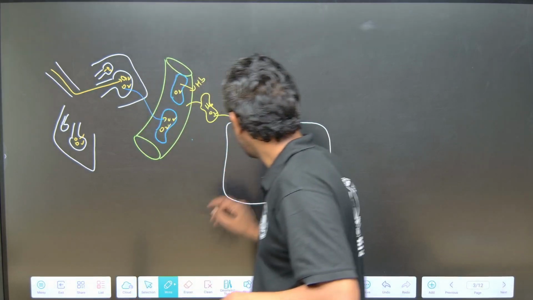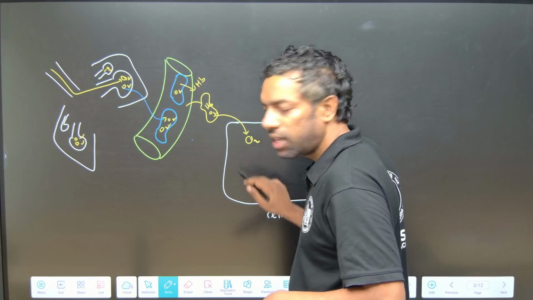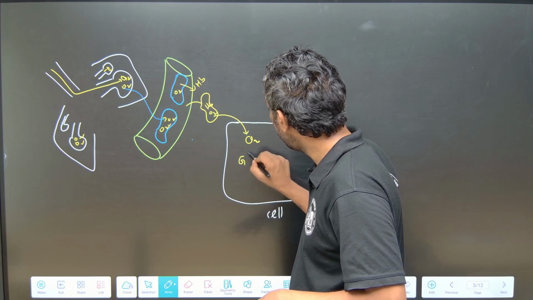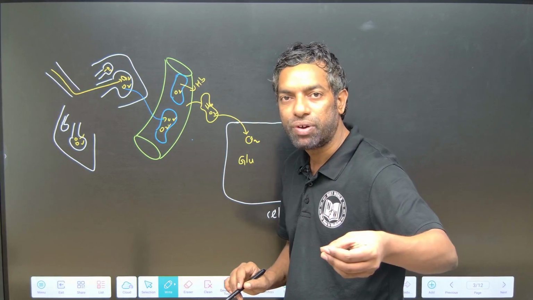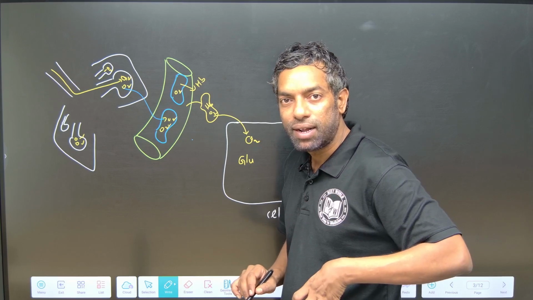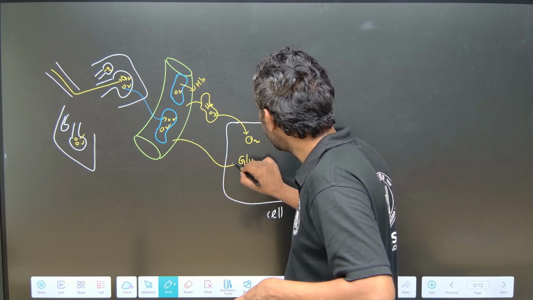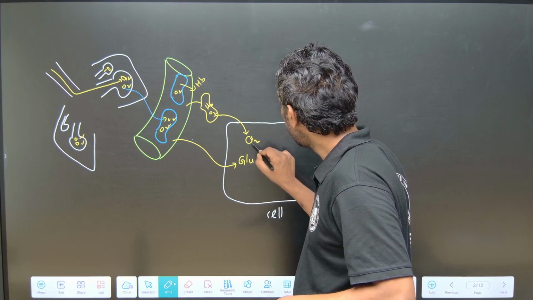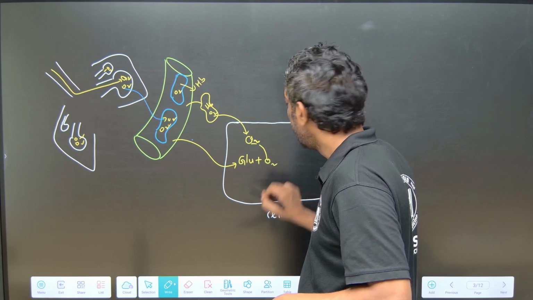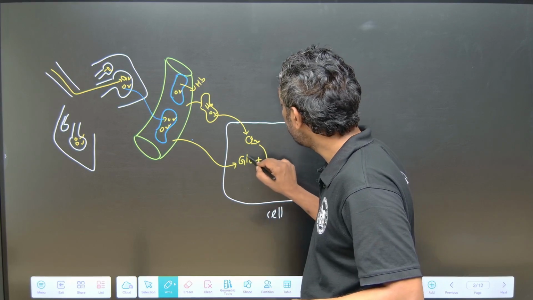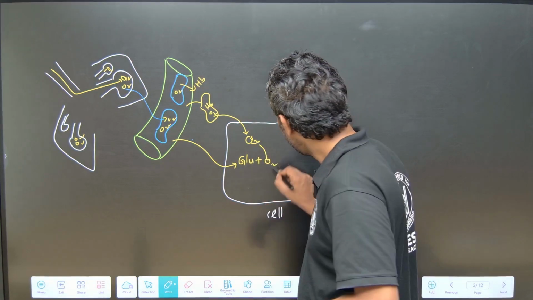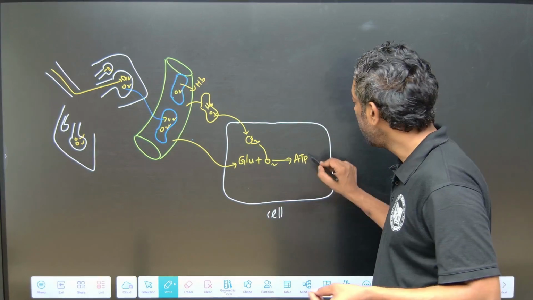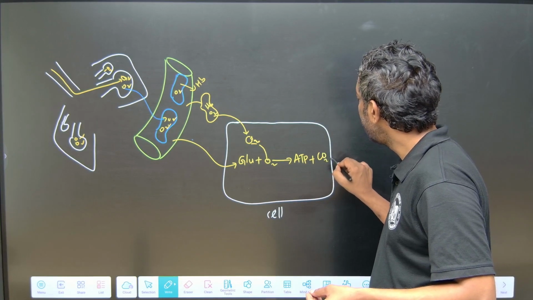If oxygen reaches the cell, what happens? The food also reaches the cell in the form of glucose, the simple form of food, through the blood. So glucose combines with oxygen, the glucose is broken down by the oxygen to release energy in the form of ATP, and CO2 is released as a waste product.